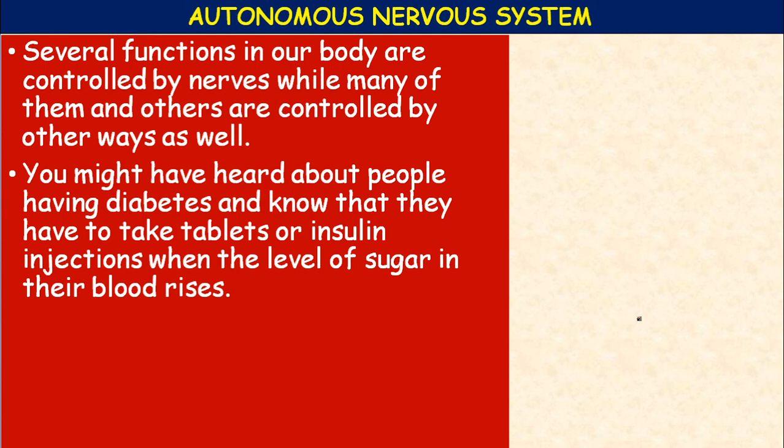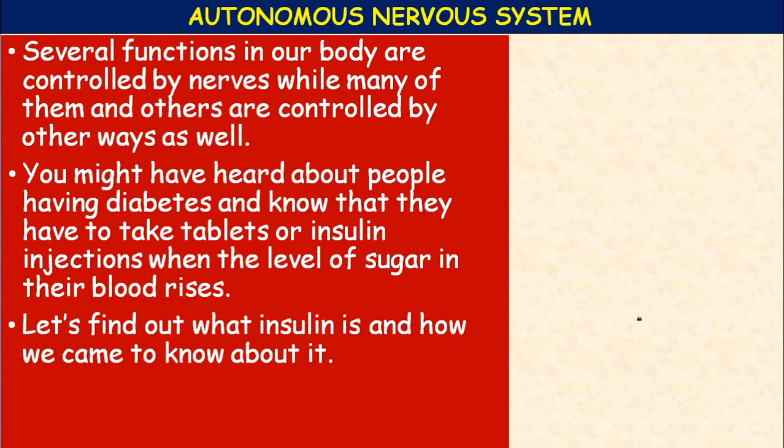Okay, what is diabetes? Diabetes is nothing but abnormal levels of sugar in the blood due to the hyposecretion of the insulin hormone by the pancreas. Which organ secretes insulin? Pancreas. So let us find out what insulin is and how we came to know about it.